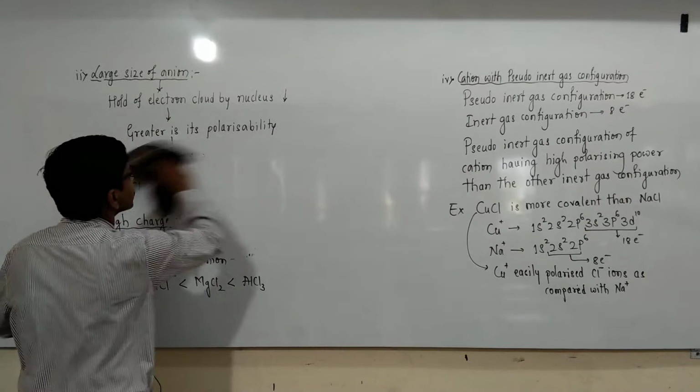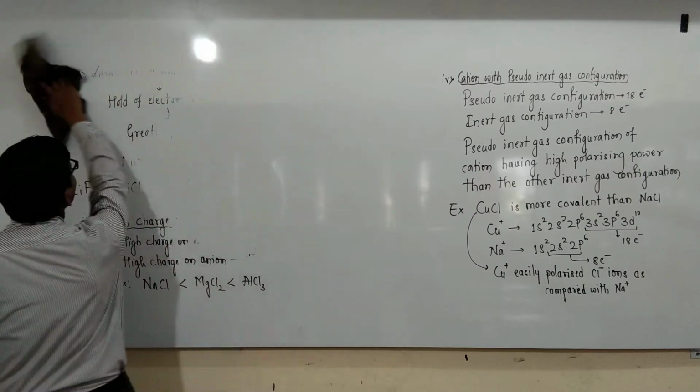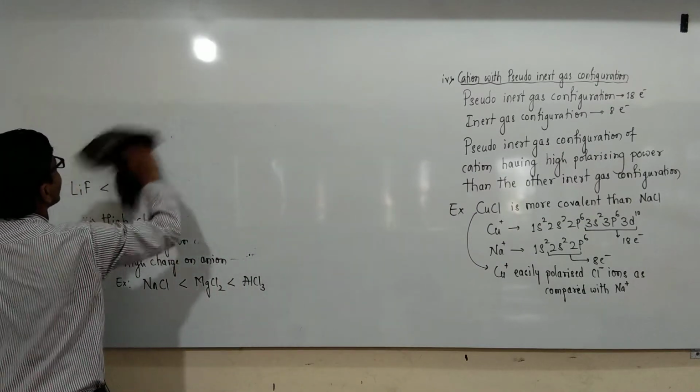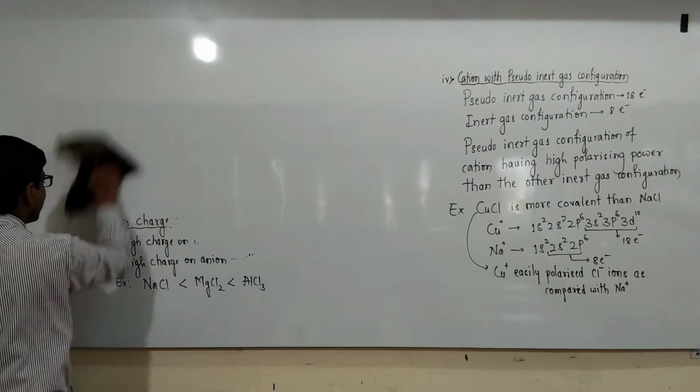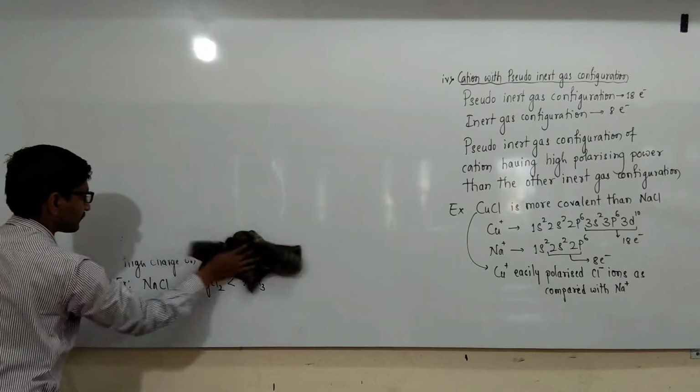Next, we will come to valence bond theory.